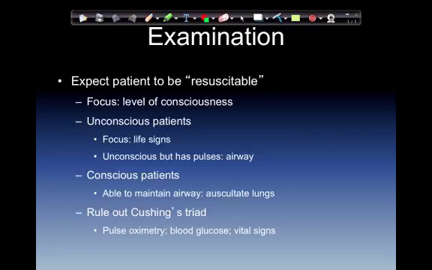Rule out Cushing's triad, and that would be because of an underlying head injury. If they are unresponsive due to a head injury, we would like to catch that as early as possible. So pulse oximetry, blood glucose, vital signs. Remember, Cushing's triad is hypertension, bradycardia, and then altered respiratory patterns.